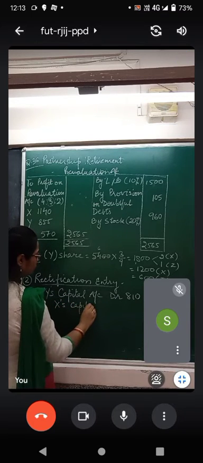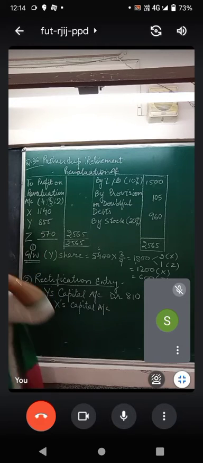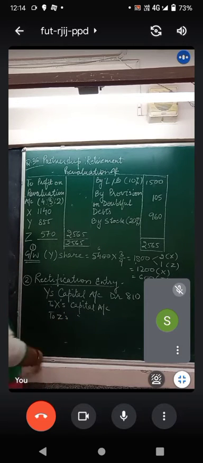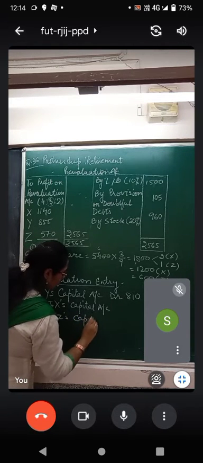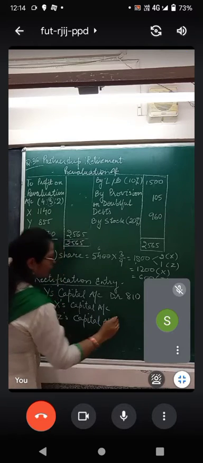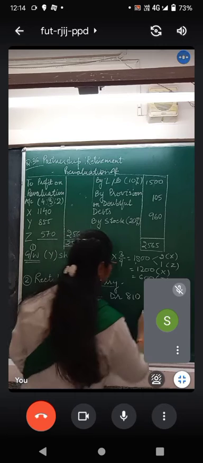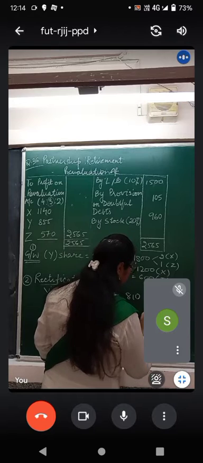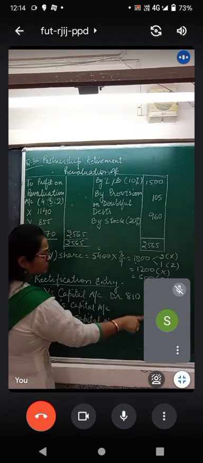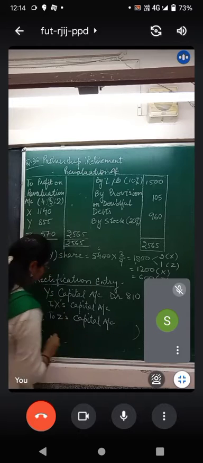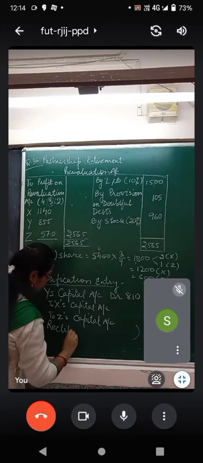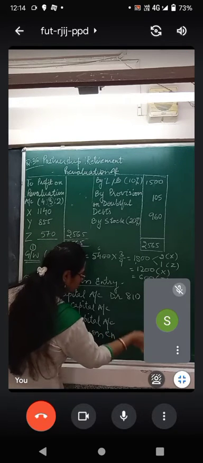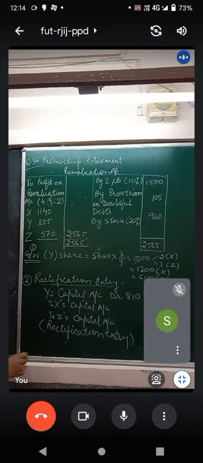X's capital account and to Z's capital account. They both will be credited with 420 and 390. And you see, this total is also 810. What will be the narration? Rectification entry passed. This is the rectification entry.